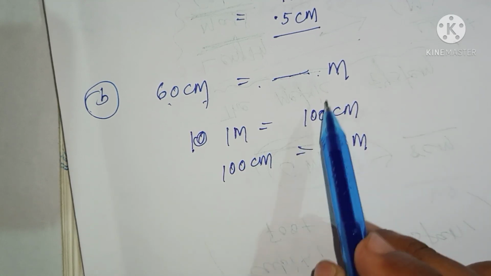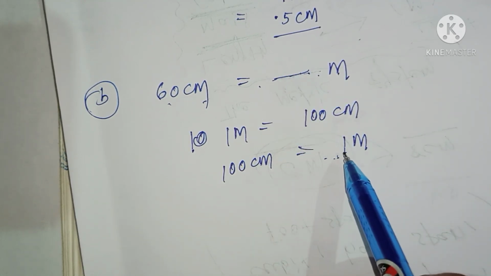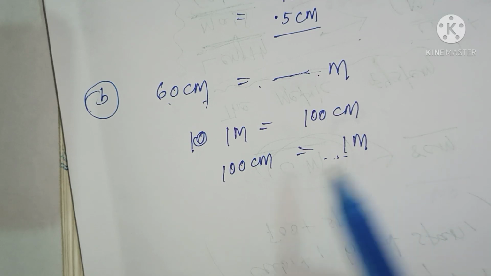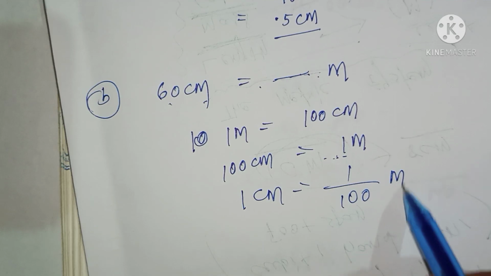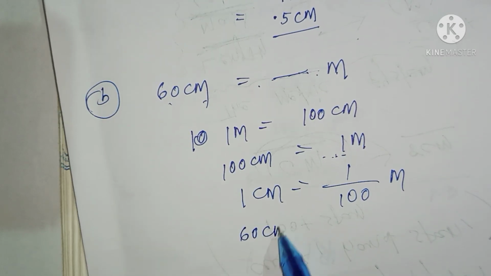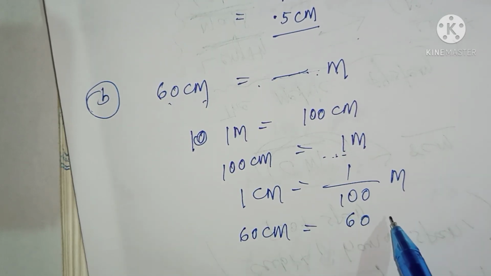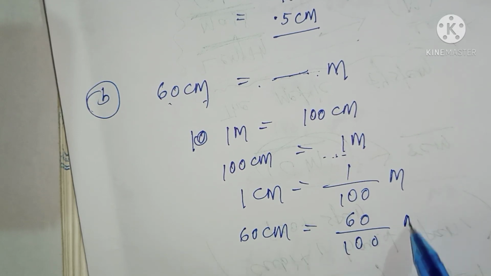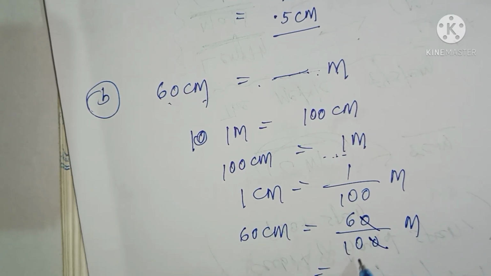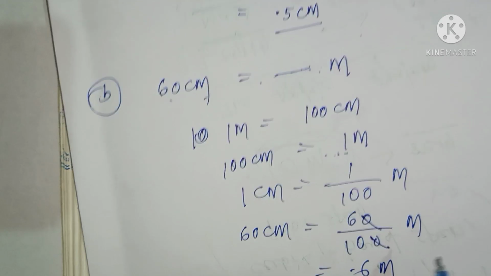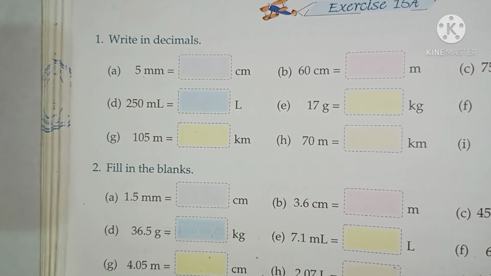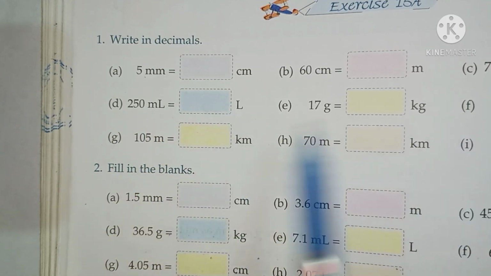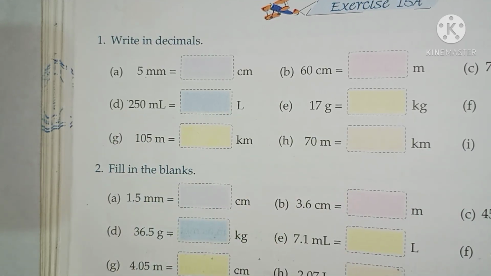Also 1 centimeter can be written as 1 by 100 meter. Then the question asks 60 centimeter, so 60 divided by 100 meter; cancelling the zeros, 0.6 meter. This is the answer. Clear or not? Try to solve questions 1, 2, 3 in exactly the same process. Otherwise I will solve them. Is it clear?